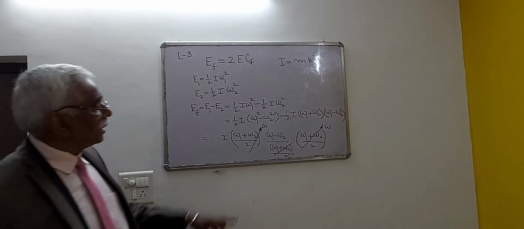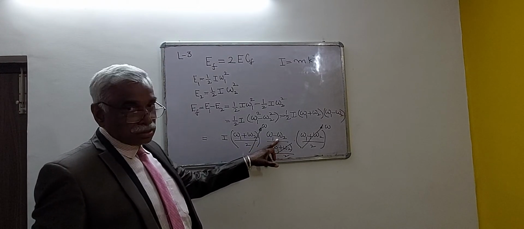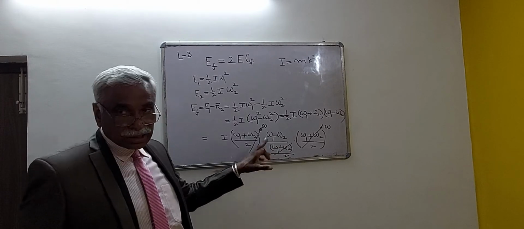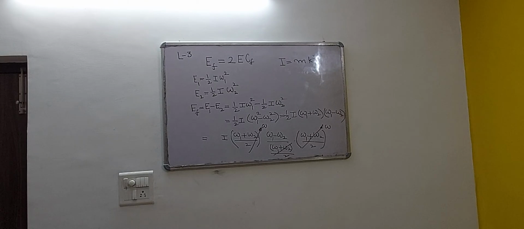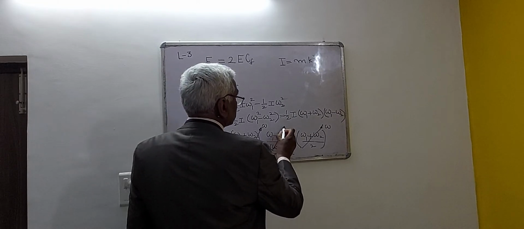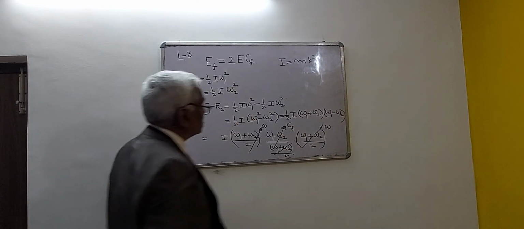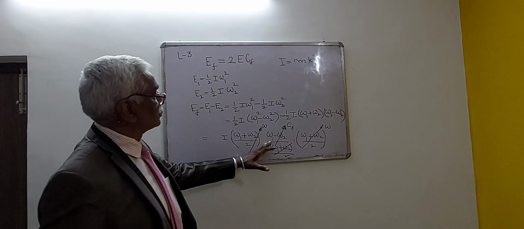And omega 1 minus omega 2, the maximum fluctuation of speed divided by the average speed, is the coefficient of fluctuation of speed, that is CF. This term can be written as CF. We have already proved it. Coefficient of fluctuation of speed can be written like this.